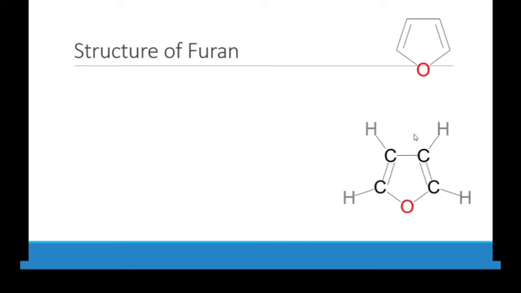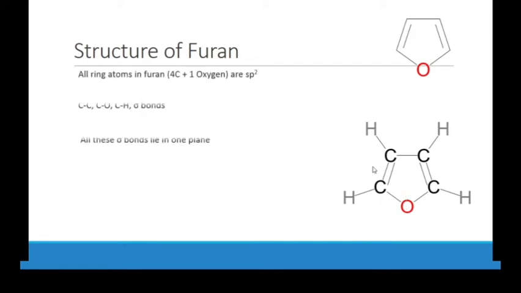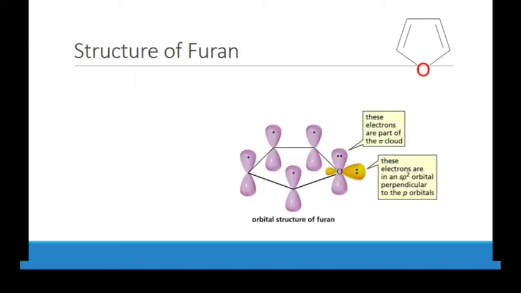All ring atoms present in furan are sp2 hybridized, 4 carbons and 1 oxygen. All the single bonds, carbon-carbon, carbon-oxygen and carbon-hydrogen bonds, are sigma bonds, and all these bonds lie in one plane, not perpendicular. Furan has two lone pairs.